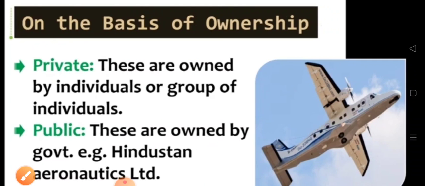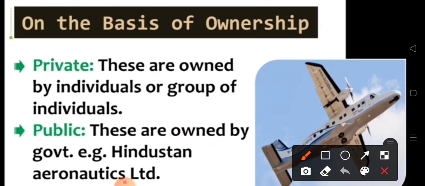now on the basis of ownership, these are also four types. Private, these are owned by individuals or groups of individuals. That will come under the private sector, like Tata Industry, Hero Honda, Tata Iron and Steel Industry, Atlas Cycles.